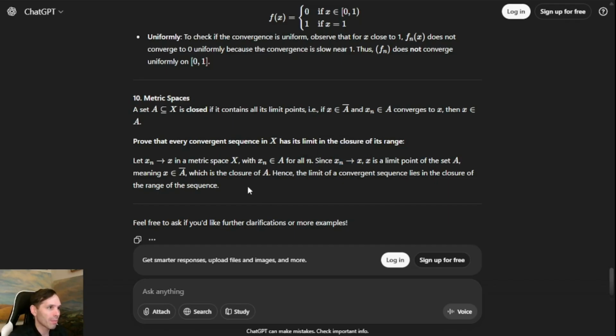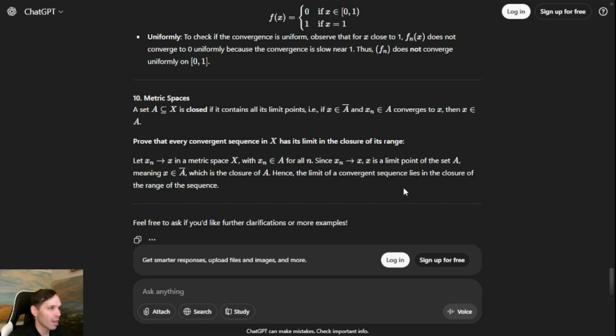And then that would be another way to show that this converges to a limit point, and because it would be in the closure of the range, therefore that proves it. So ultimately 10 out of 10 on this one.